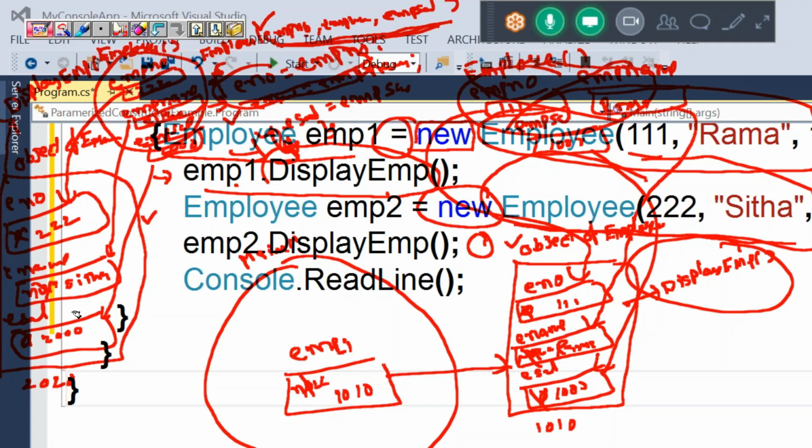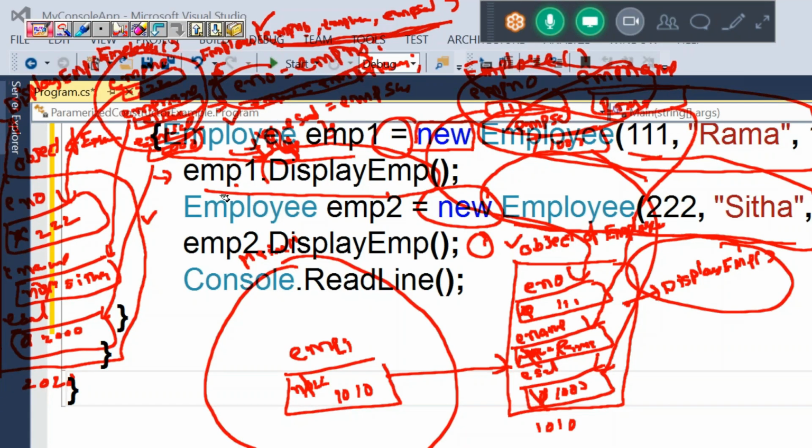Now values are initialized from parameters to instance variables. Right? Are you clear? Yes, sir. And now control will encounter the closing brace of the constructor, means constructor execution is completed.